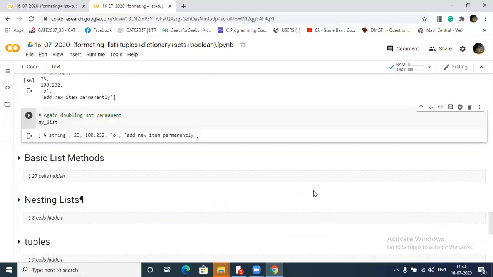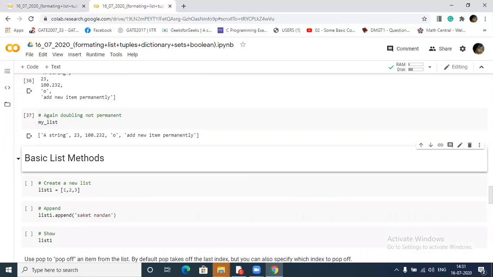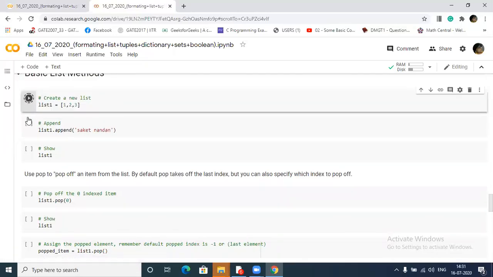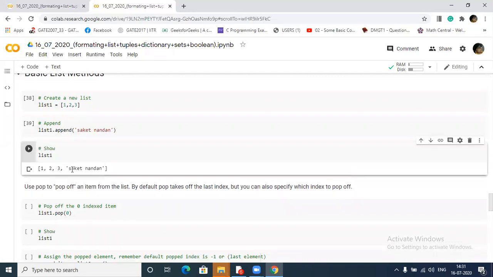Okay, now some list methods, these are very important. Many times they will be used in our machine learning and all these things. Suppose that I have created a new list, and here I am appending a string. What append will do is just add the string at the last position. This is the functionality of append. If I print this, see that this one has been added at the last position.